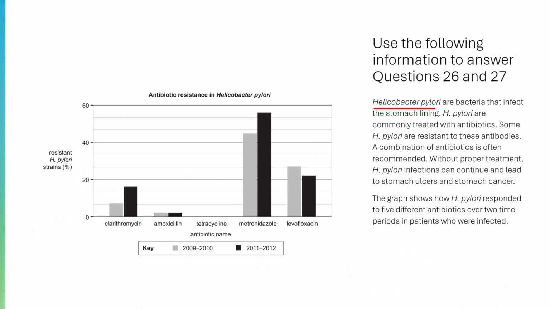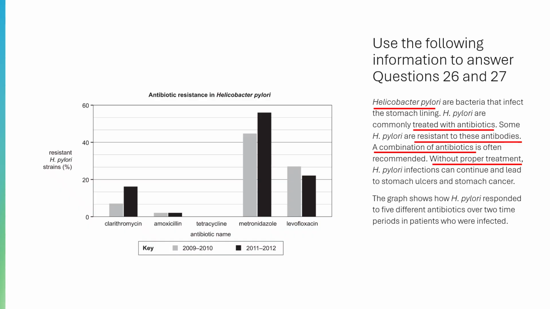Helicobacter pylori are bacteria that infect the stomach lining. H. pylori are commonly treated with antibiotics. Some H. pylori are resistant to these antibiotics. A combination of antibiotics is often recommended. Without proper treatment, H. pylori infections can continue and lead to stomach ulcers and stomach cancer.